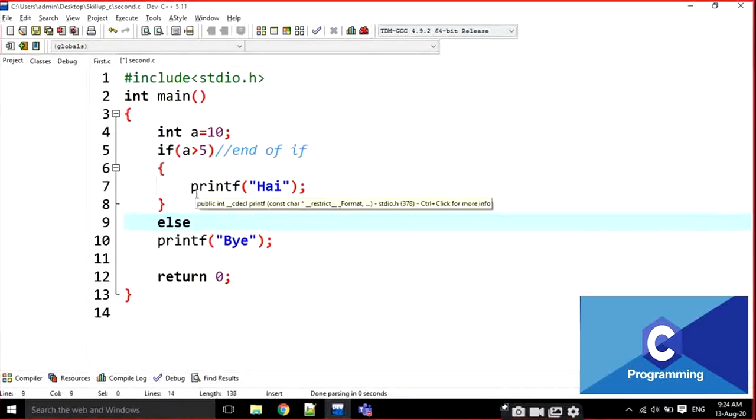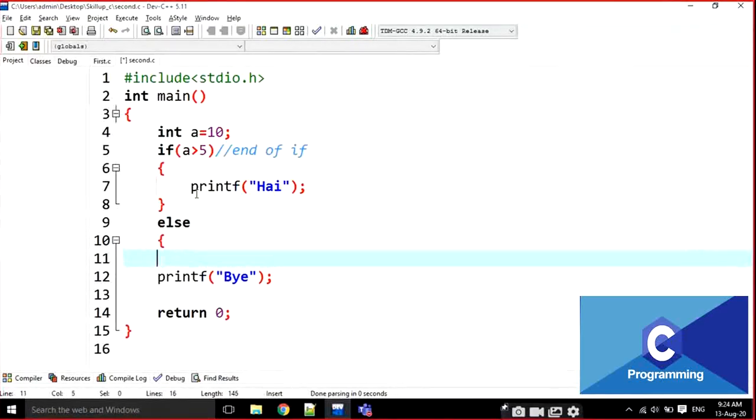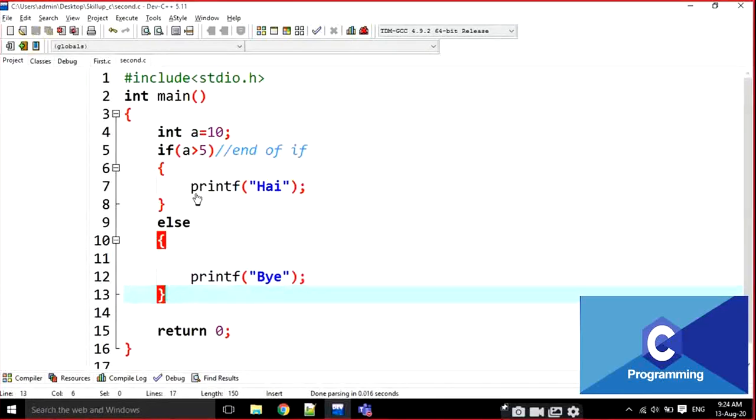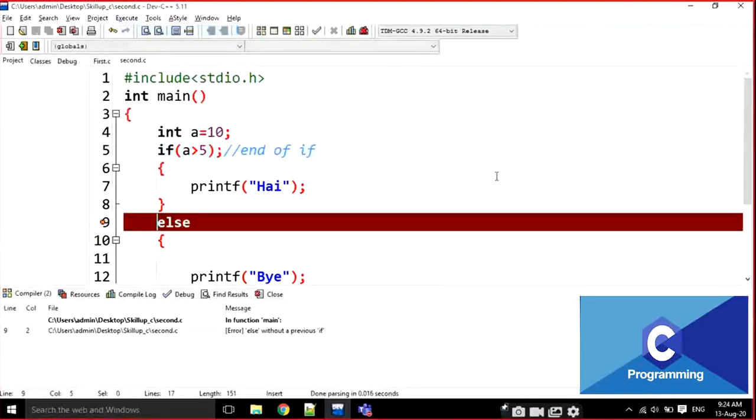Now I am going to write the else part here. Can anyone guess what the output is now? If a is greater than 5, and I put one semicolon there, then print hi, else print bye. Now it is going to be an error, no doubt about it. What is the error? Note down that error.